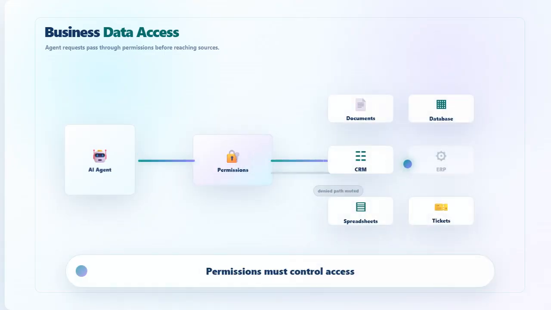Now let's look at business data access. Business agents need trusted data. That data may live in documents, databases, CRM systems, ERP systems, spreadsheets, or tickets. MCP can help expose approved data sources to AI applications. This does not mean unlimited access. Good systems still need permissions and controls. The future of MCP is closely tied to secure business data access.